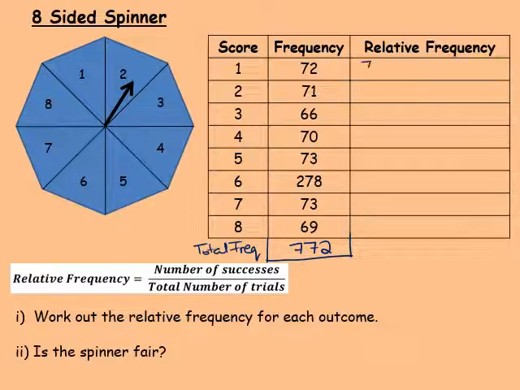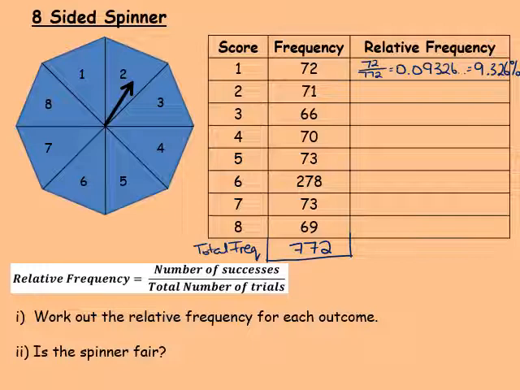So for the first one, it's 72 over 772. We're not going to leave our answer like that. We're going to write it as a decimal, and if you want, it's also sometimes useful to write it as a percentage. So as a decimal, and you can use your calculator for this, it's 0.09326 and so on. And as a percentage, that is 9.326%. Okay, so if you're not sure how to go from fraction to decimal to percentage, look back in your copy from when we did this before the midterm break.